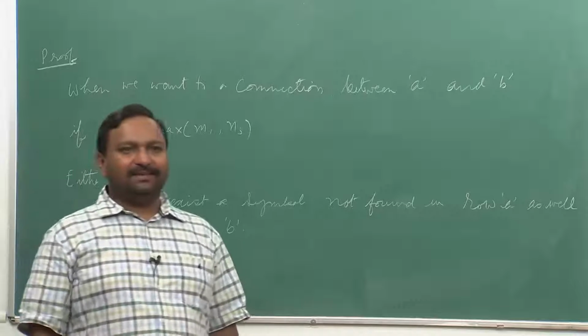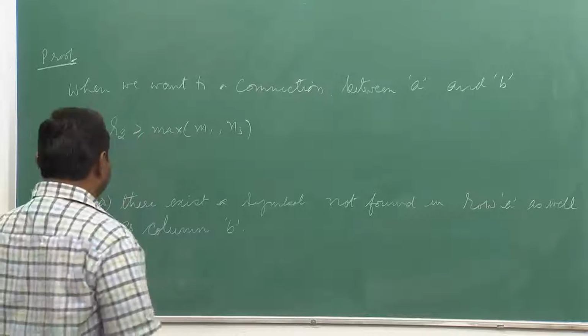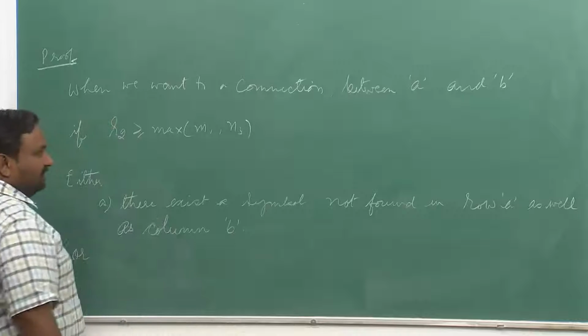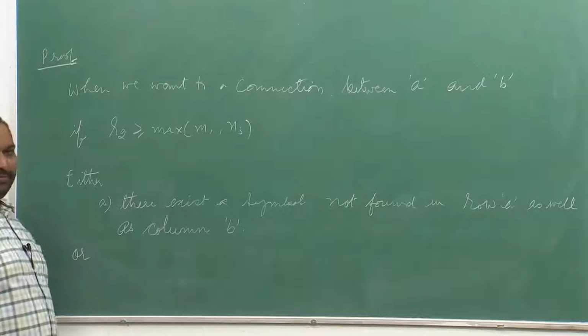Or either this will be true, but sometimes this may not be true. In that case, the second condition is always going to be true. So, either one or the other will be happening. We will prove that this is going to be true.